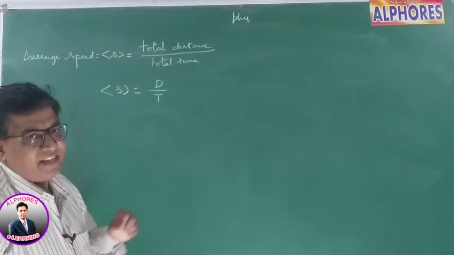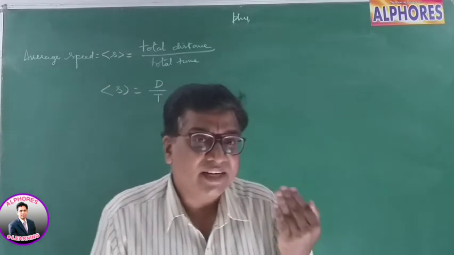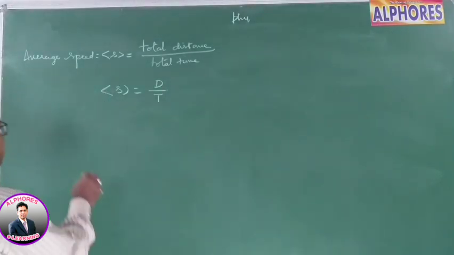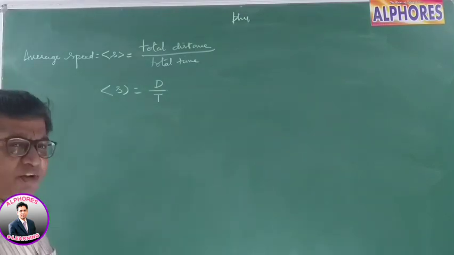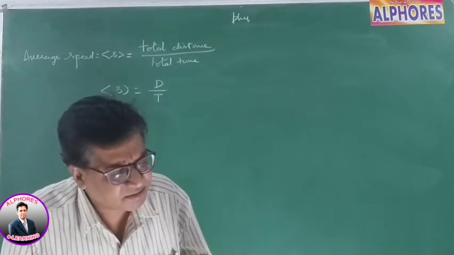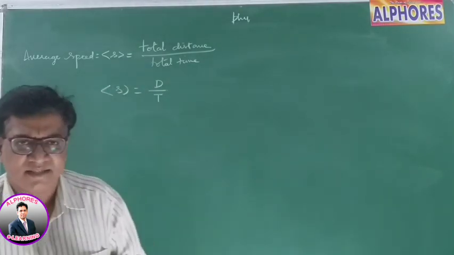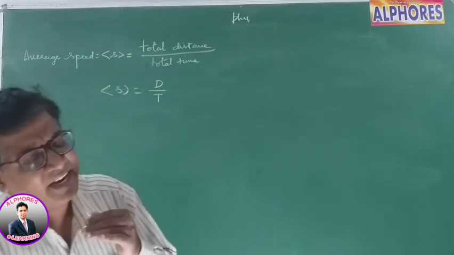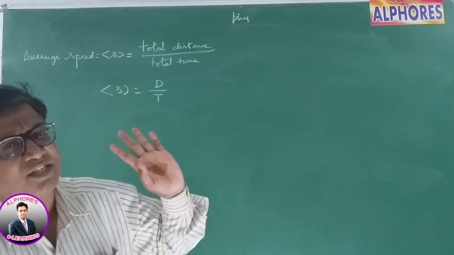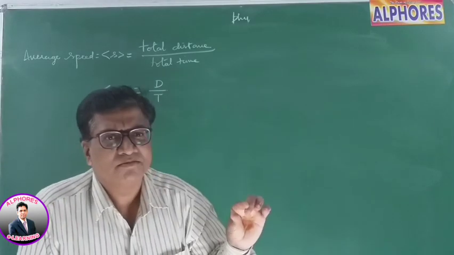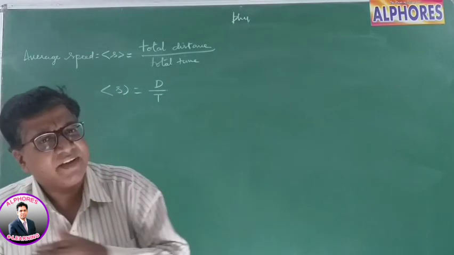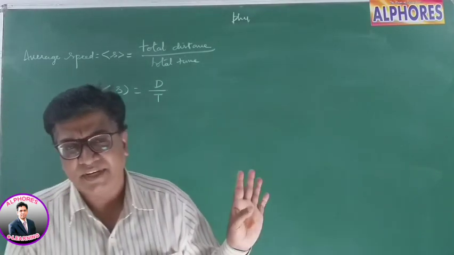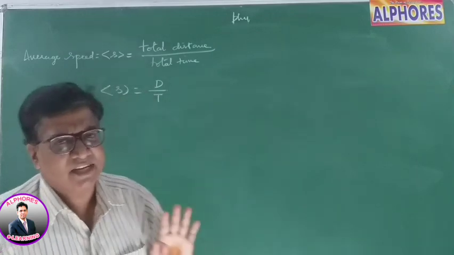Now why average actually? We have learned about non-uniform speed. Suppose the body is going with uniform speed. What do you mean by uniform speed? In equal intervals of time it travels equal distances. So at any instant of time, the speed is the same, right? So the average is also the same value. When the body is going with constant, uniform speed, the average is the same as that.